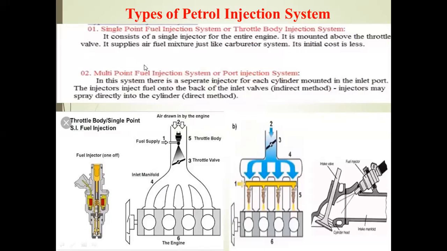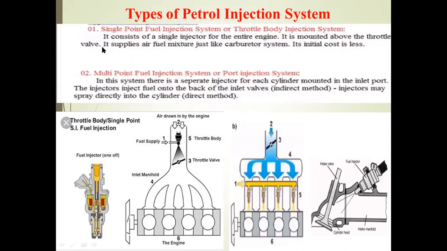Before we discuss the fuel injection system, we should know that previously we used the simple carburetor for the petrol fuel supply. In the simple carburetor, the fuel enters the combustion chamber with the help of the venturi. But the simple carburetor does not fulfill the air fuel mixture requirement in the combustion chamber. So next we used the complete carburetor, which is used for multi-cylinder engines. That complete carburetor also does not fully fulfill the air fuel mixture requirement. So that is why next we changed the technology,